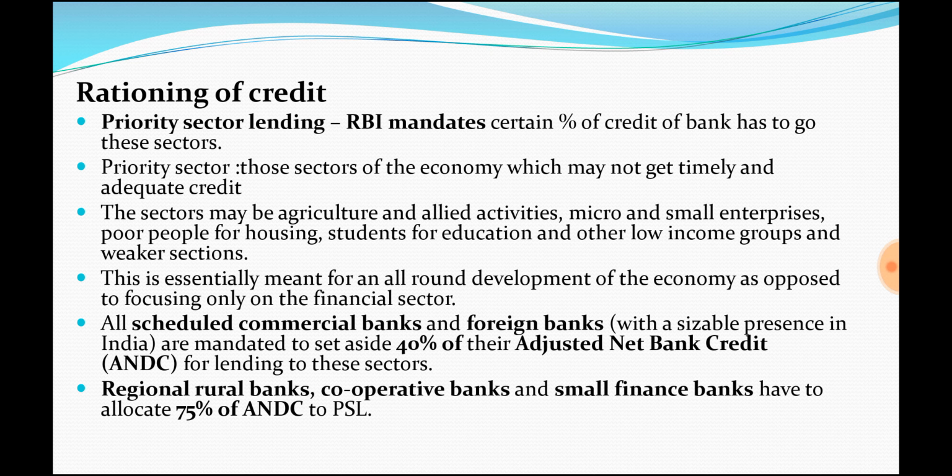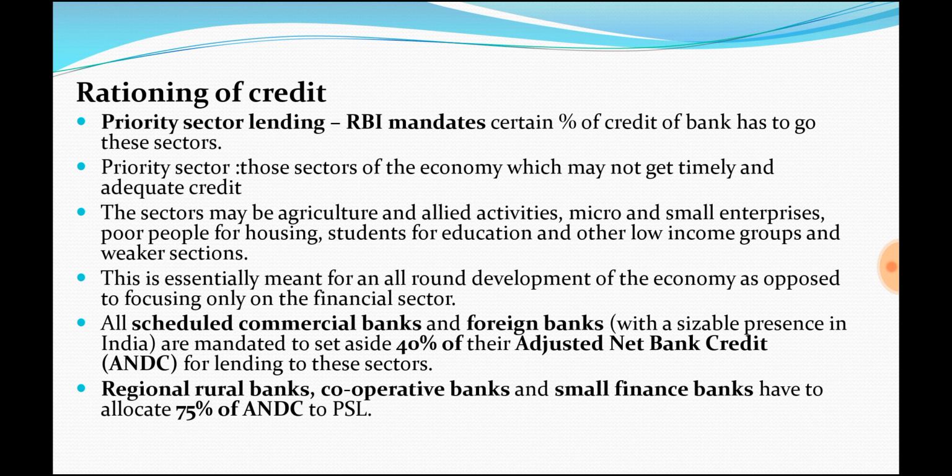And in this method, RBI will ask banks to lend to the priority sector. See, RBI mandates banks to lend to the priority sector. Why? See, generally banks are run by a commercial motive, that is profit motive. So what they will do is give loans only to big industries, where they could get enough collateral. As a result, they may not reach poor people and others, who may not get enough loans. So RBI mandates,